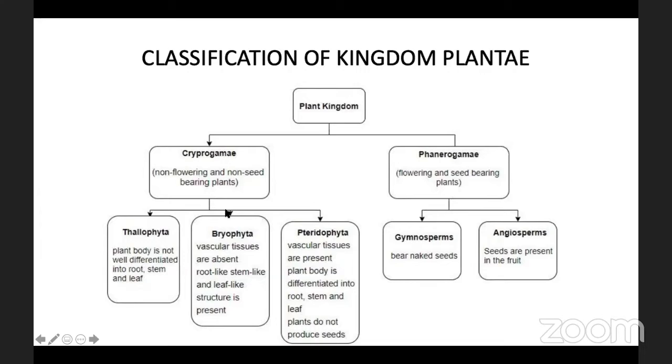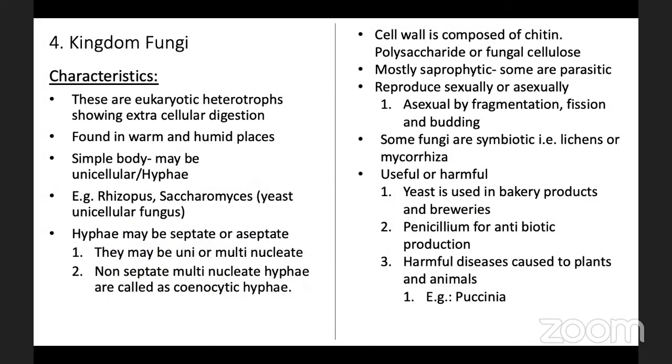Again, cryptogams are differentiated into three divisions: division Thallophyta, division Bryophyta, and division Pteridophyta. Then phanerogams are again differentiated into gymnosperms and angiosperms. This is all about kingdom Plantae.